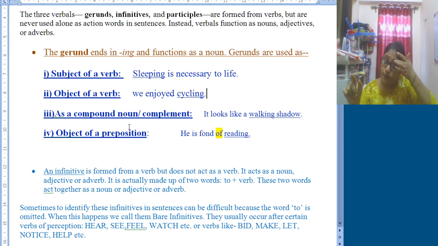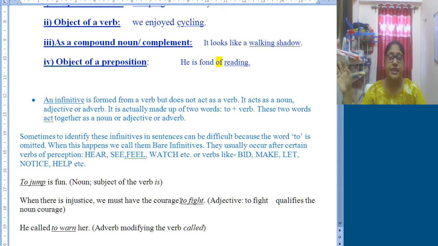So to plus the base form of the verb is the infinitive, and when the infinitive is in its bare form, then we will not find to along with it. In certain cases, with verbs of perception, they are generally used as a single entity and we do not add to. Such words like hear, see, feel, watch, bid, make, let, notice, help. These are the examples. You can get many examples in your book which you need to learn by heart, you need to memorize.